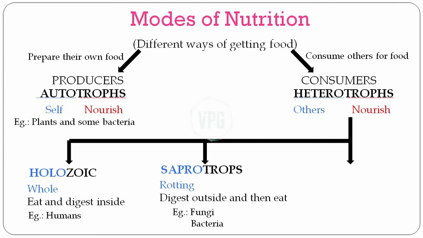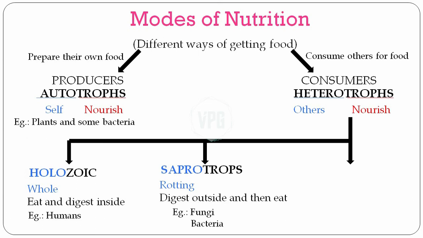So, if they were not there, then all the dead things like the dead animals, plants, and everything would just pile up. Basically, they recycle all the nutrients and make sure they go back into nature, which can be reabsorbed by the plants. The word sapro itself means rotting. That's why they are called saprotrophs, because they eat on the dead, decay them, and rot them.